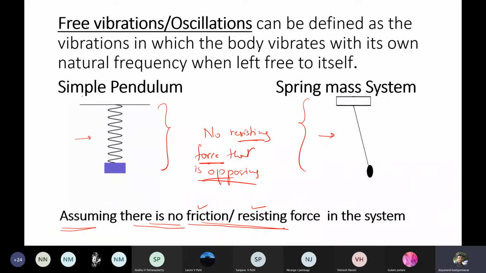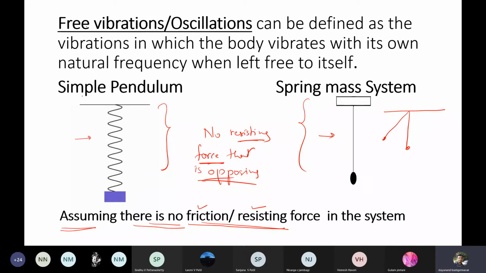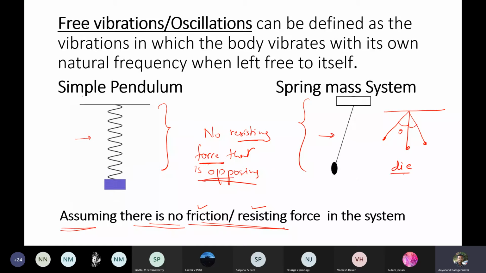I will tell you one thing. If you are performing an experiment in the physics lab, I have a pendulum. I will give some excitation and make it oscillate like this. It is going to oscillate for some time, and after some time it is going to die off. Die off means it is going to come back to the equilibrium position. So this is the equilibrium position, and it is going to come to rest like this.